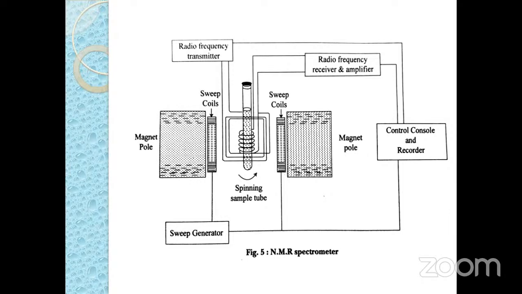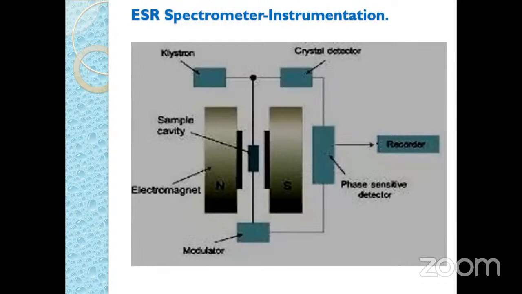In the NMR, we can vary the magnetic field and fix the frequency, or we can perform vice versa by varying the frequency and keeping the magnetic field constant. But in general, we vary the magnetic field and fix the frequency. So this is also an important point regarding the NMR spectrometer. Then similarly, another is the ESR spectrometer.